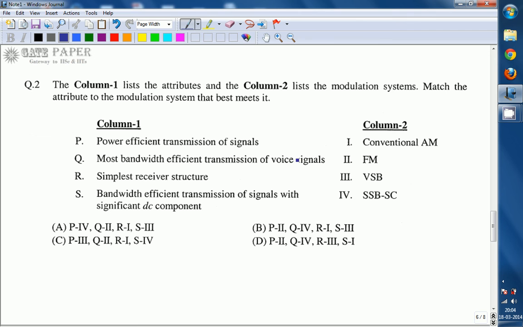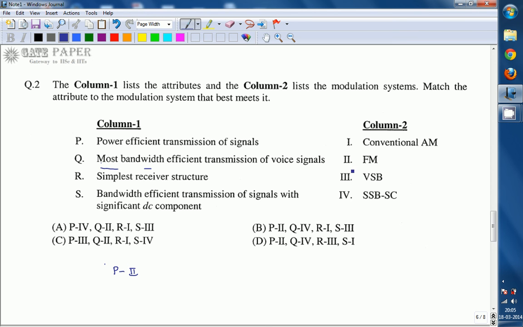And the second one is most bandwidth efficient transmission of voice signals. Here we have FM, VSB, SSB and conventional AM.